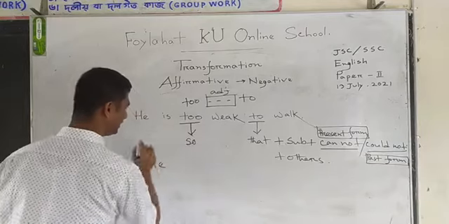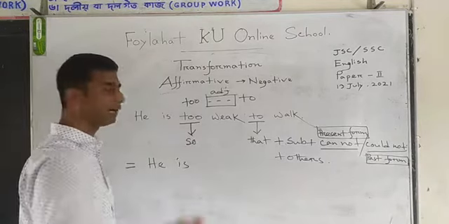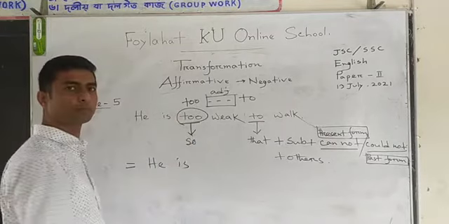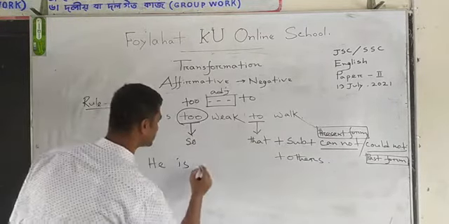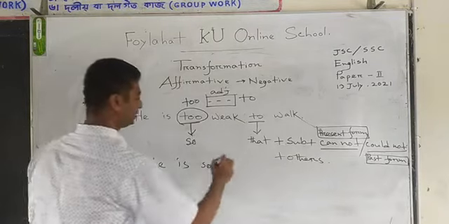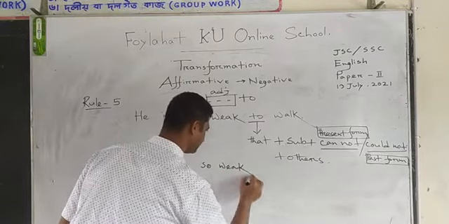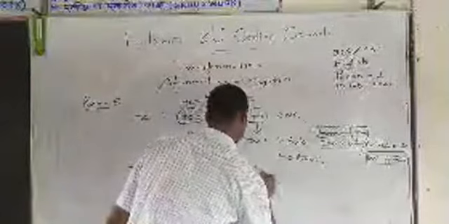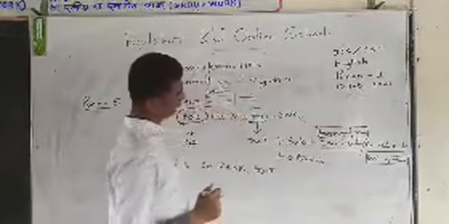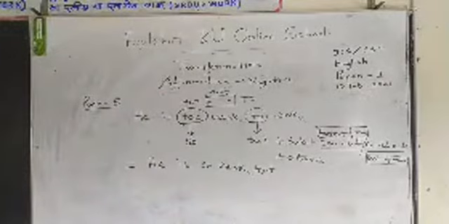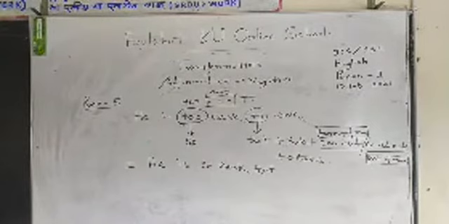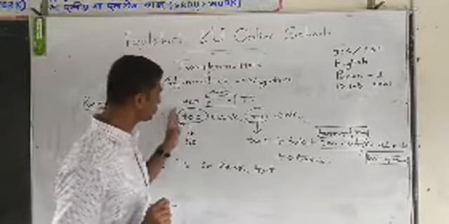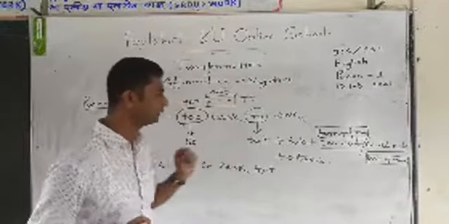We will write he, then the verb is, he is. Now this is the target point, 2. 2 will be so, he is so. Then the others, adjective, weak. Then this is another target point, 2. 2 will be that. So, 2 will be so, then 2 will be that.